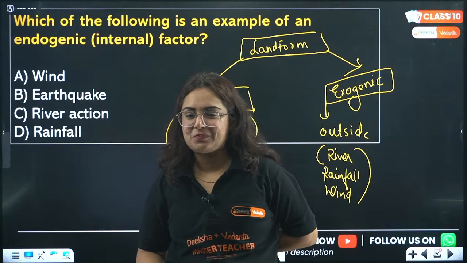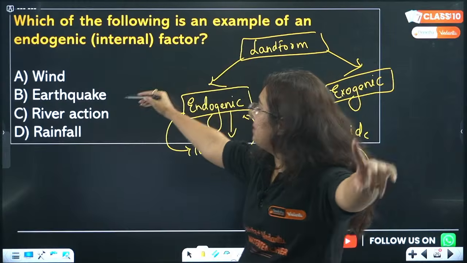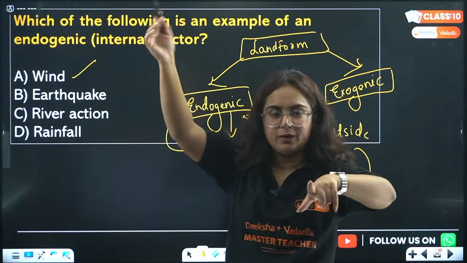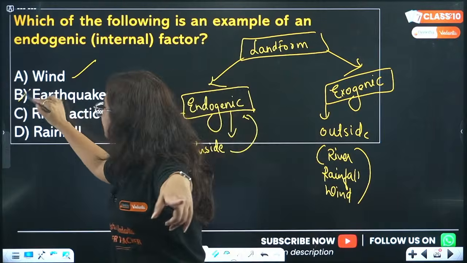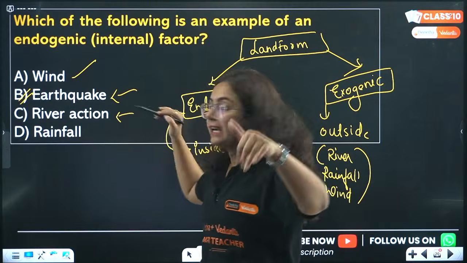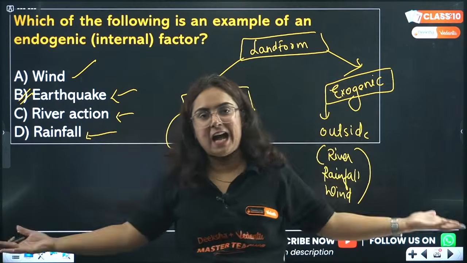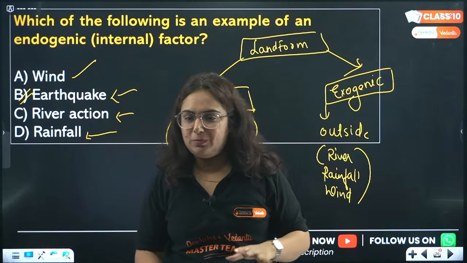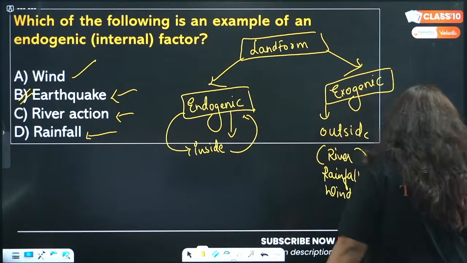What is this? Earthquake. Very good. So which of the following is an example of endogenic? Bhai, wind is an exogenic force. Very good. Earthquake is an endogenic force. The correct answer is B. River action, again an exogenic force. Very good. And then rainfall, again outside the earth crust. So I hope that you understood the basic of this question. Very good. Clap to all of you.